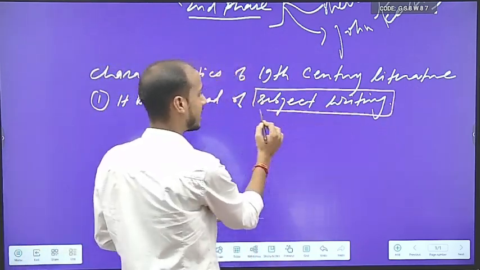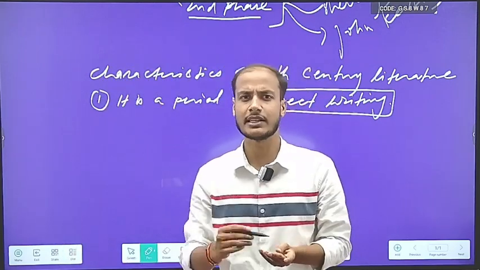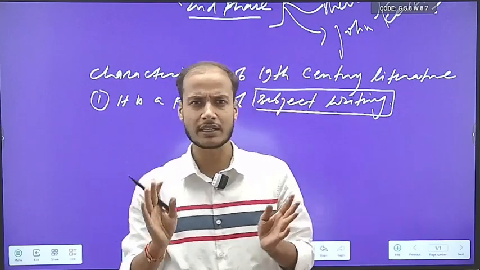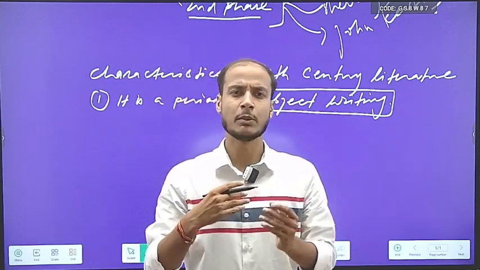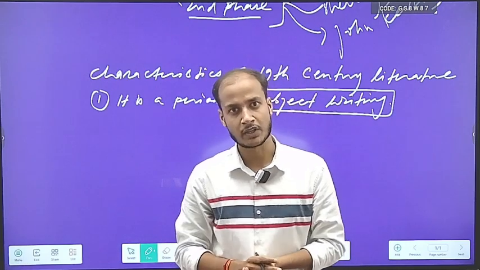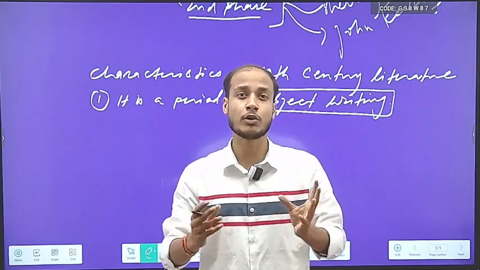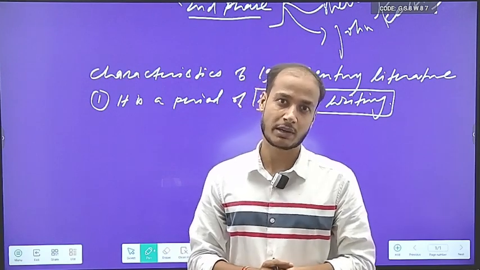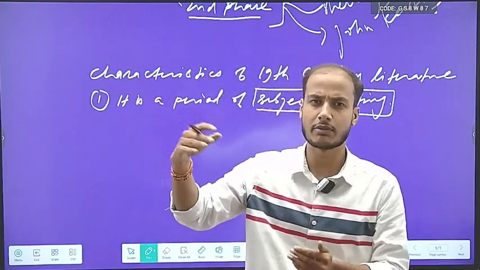Why? It is subjective writing because whether it is Wordsworth, whether it is S.T. Coleridge, whether it is P.B. Shelley, John Keats or Byron, all of them wrote poetry by putting themselves into the writing. And this is why their writing became so subjective and expressed much more than the earlier poets. Right? It doesn't mean that the earlier poets were stupid, or didn't have talent.